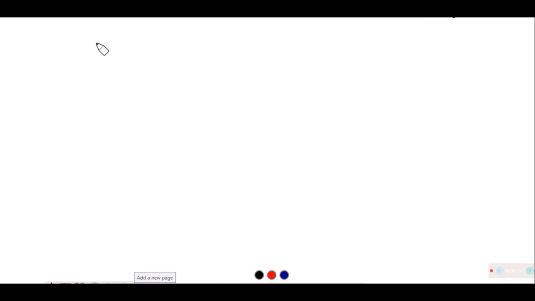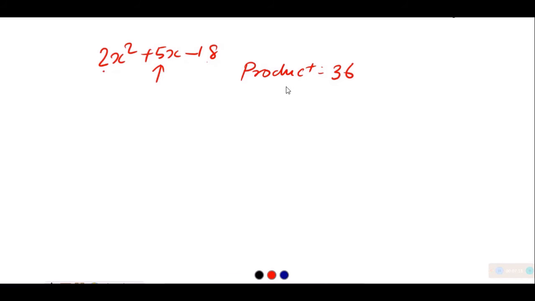For example, the next time it comes in front of you, like the method we studied now, for example 2x square plus 5x minus 18, what we will do is find numbers in such a way that the product must be equal to 36, that is 2 times 18, and the sum must be equal to 5 in this case.